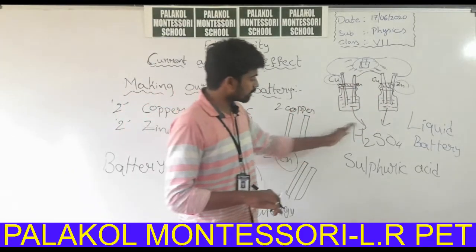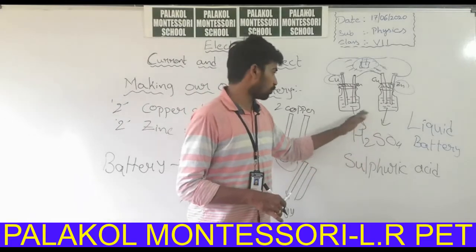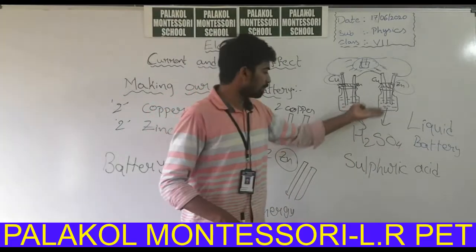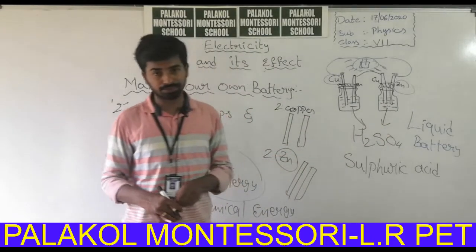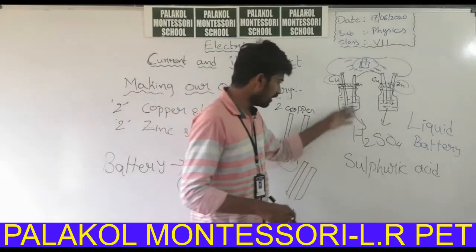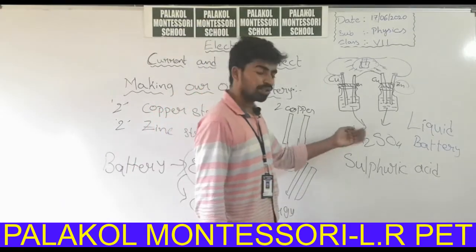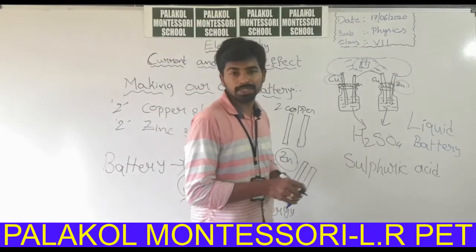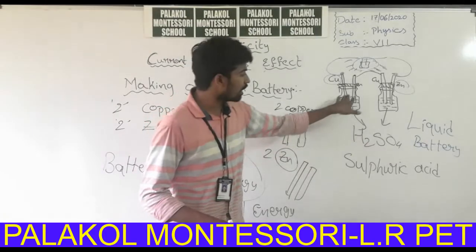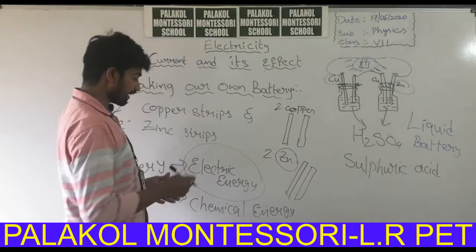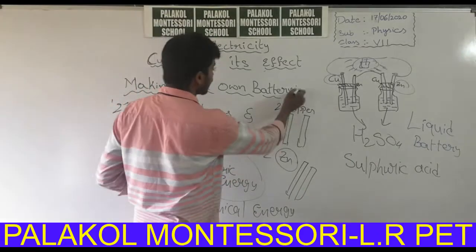Here we are using some specific chemicals only. You cannot use H2O, you cannot use water in the place of H2SO4, the sulfuric acid. It does not work. Why? Because only H2SO4 will perform chemical reactions with the copper, zinc, etc. So, because of the chemical reactions, what is happening inside the battery?